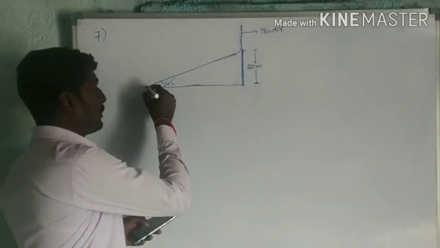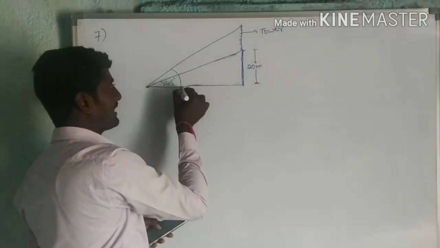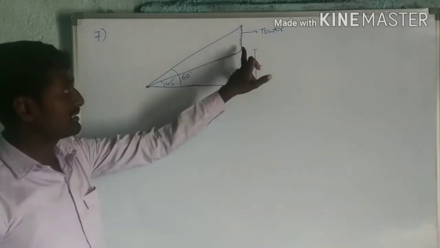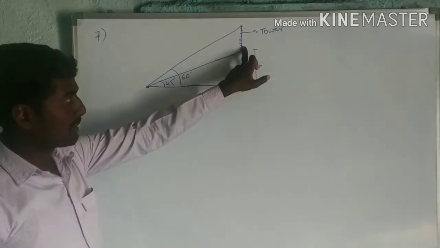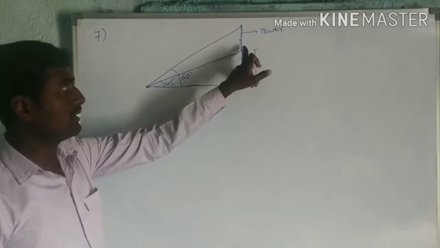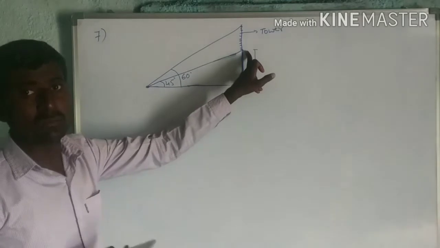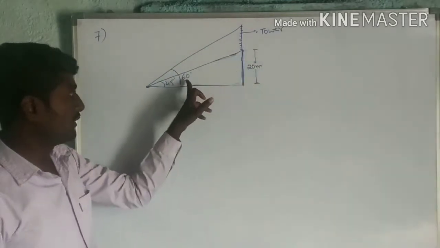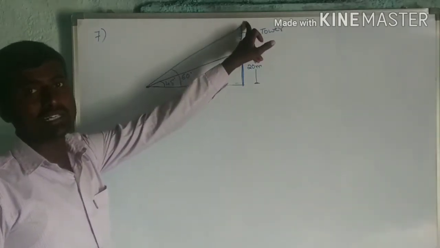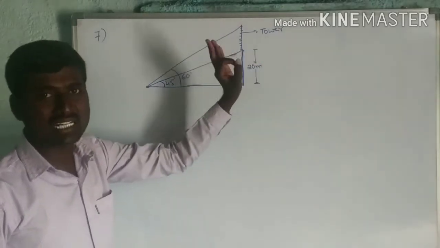And from the same point, the angle of elevation is 60 degrees, that is the top of the transmission tower. The bottom of the transmission tower and the top of the building are the same here. So 60 degrees is the angle of elevation of the top of the transmission tower, and 45 degrees is the angle of elevation of the bottom of the transmission tower.